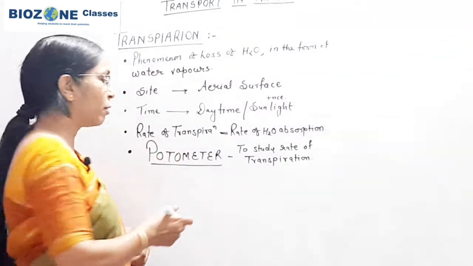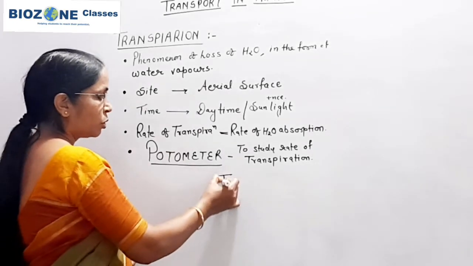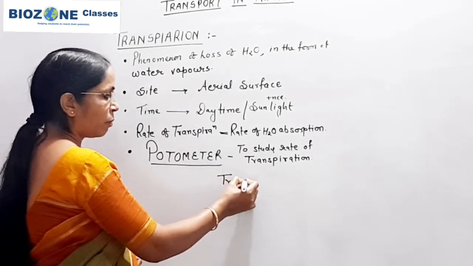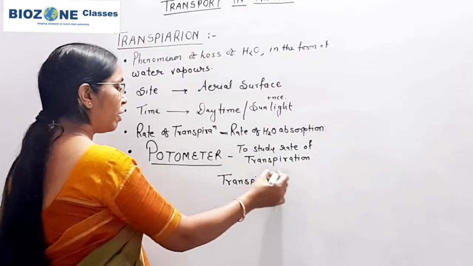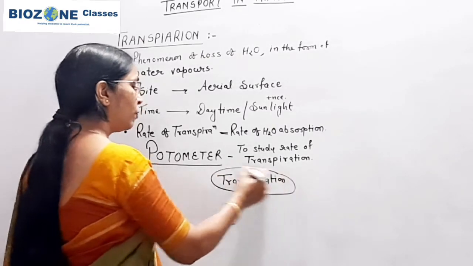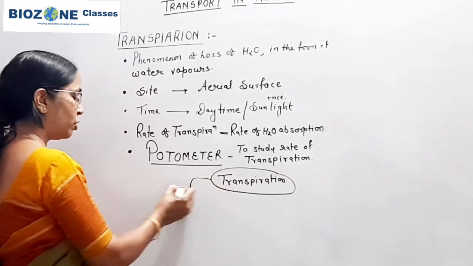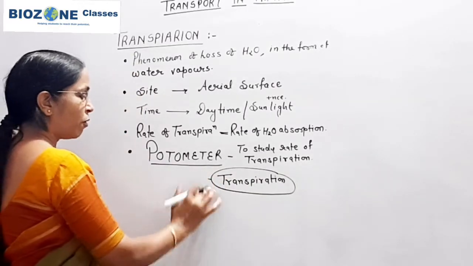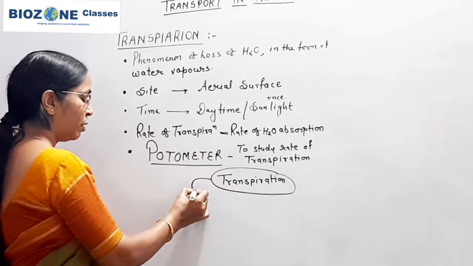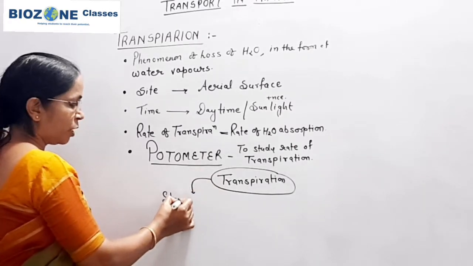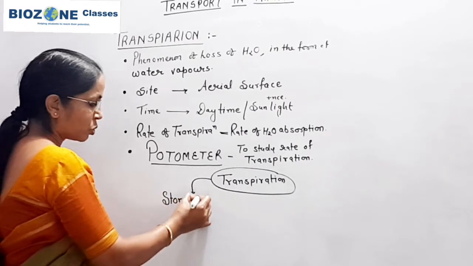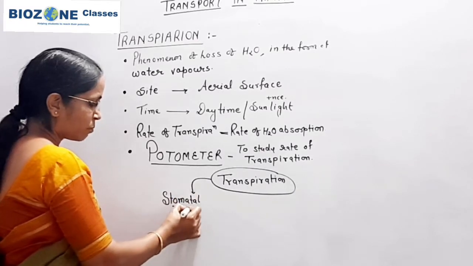Now when we come towards transpiration, first we study the types of transpiration. Remember, there are three types. The first type, which is predominant, is stomatal transpiration, which takes place by stomata.